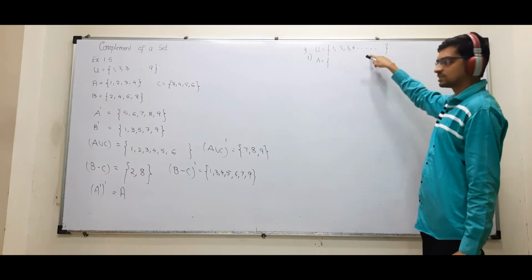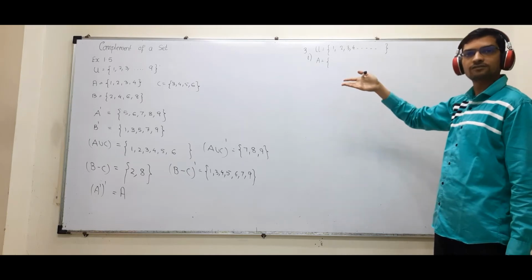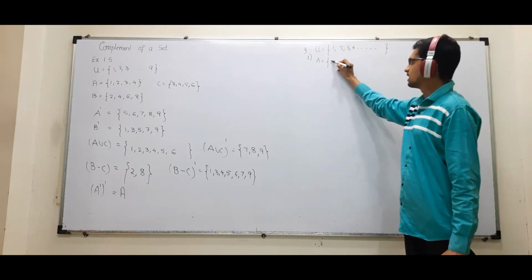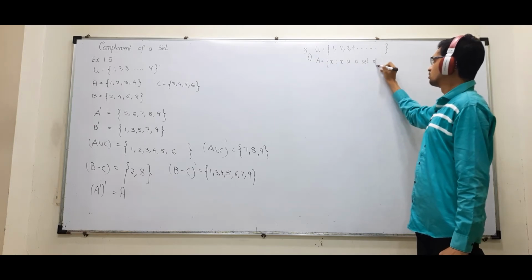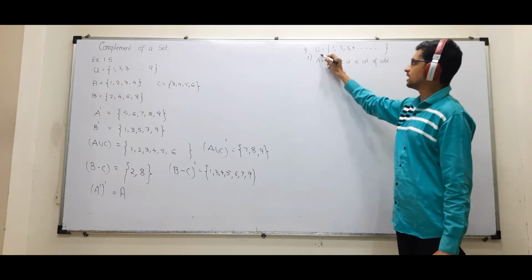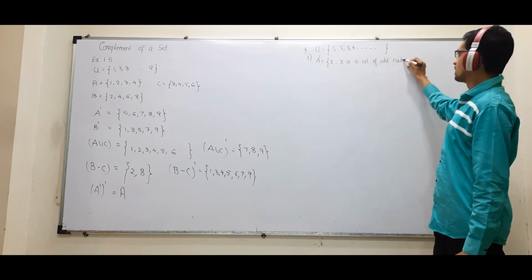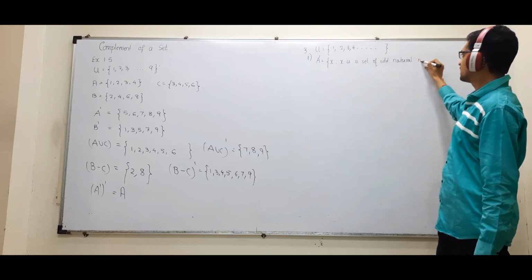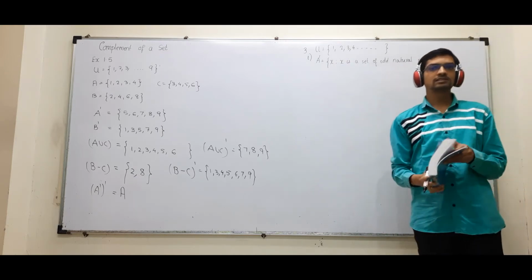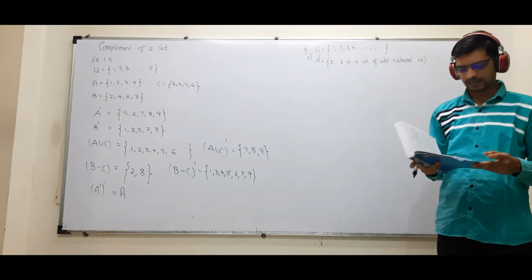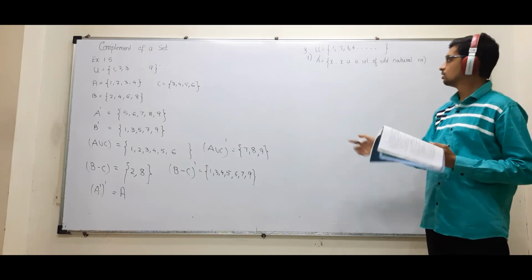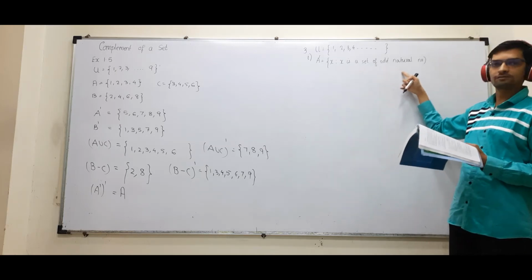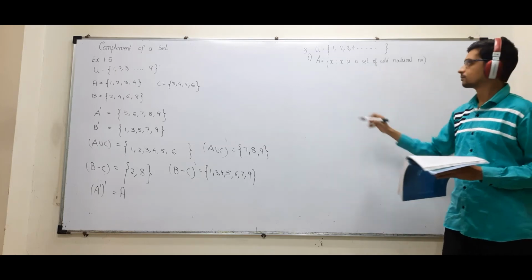2 4 6 8 चला गया. So what is left? Odd numbers. So I will say X is a set of odd, I'll name it as A dash, natural number. अगर normal set even है तो opposite set क्या आएगा? Odd. Correct? Second, you can do X is an odd natural number. तो आंसर आएगा X is a set of even natural number.